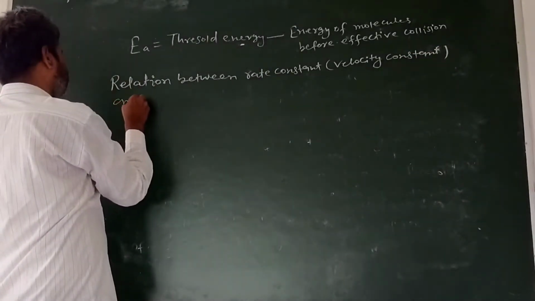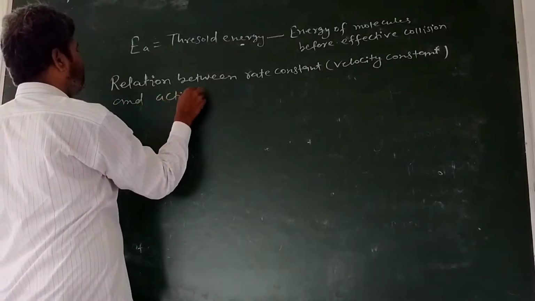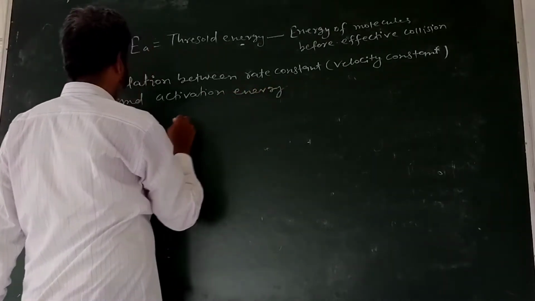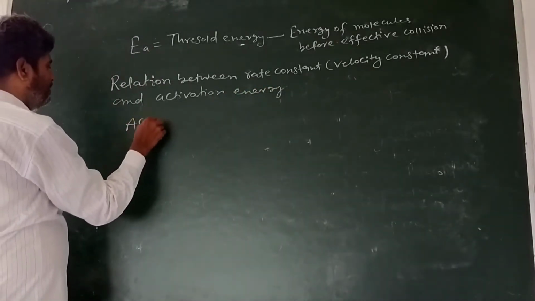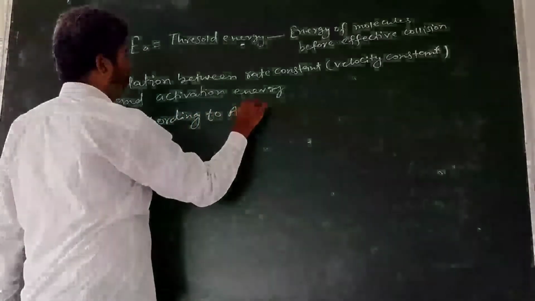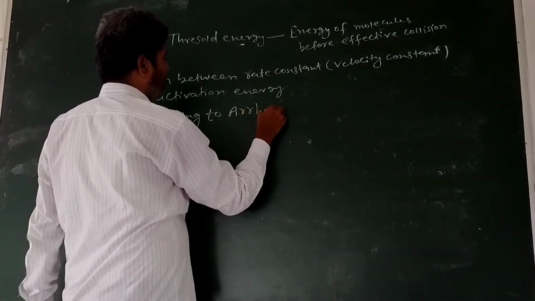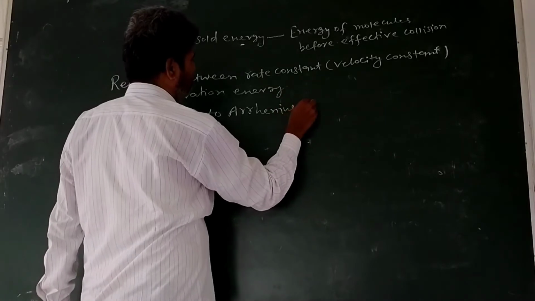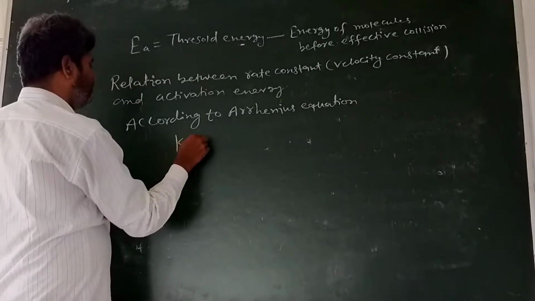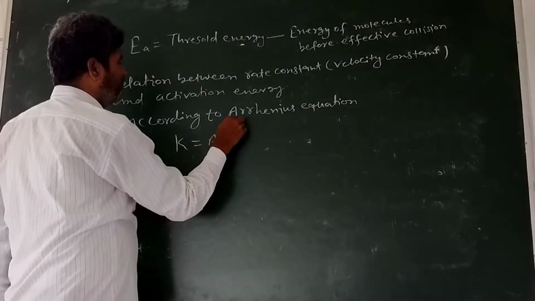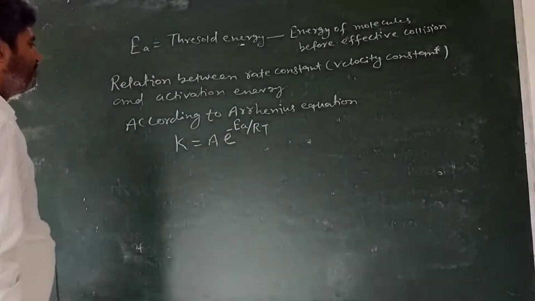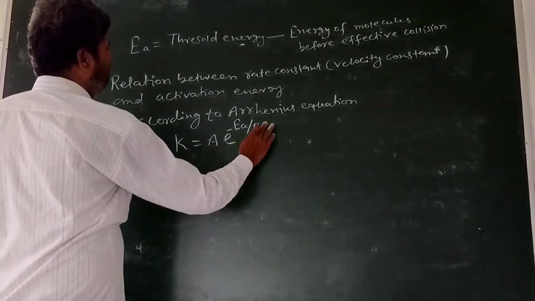According to the Arrhenius equation, K is equal to A e raised to the power minus EA upon RT, where EA means activation energy.